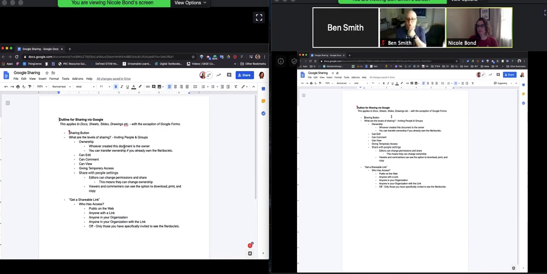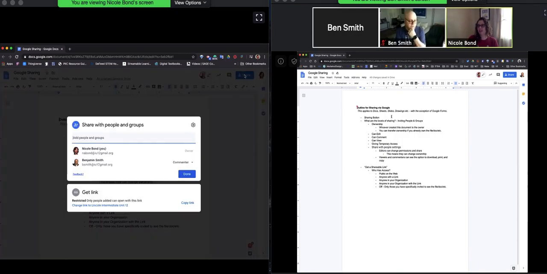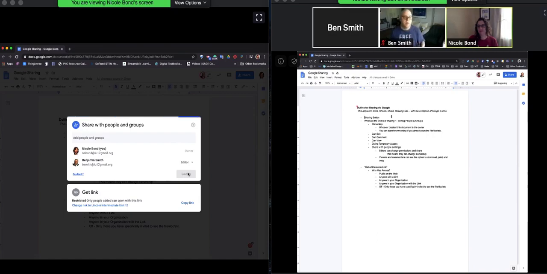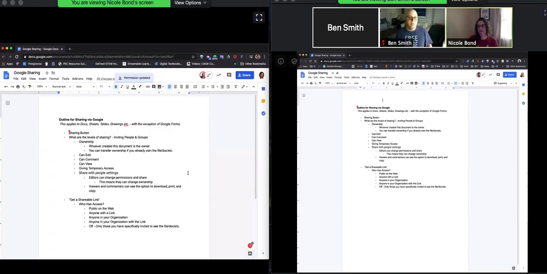Now, if Nicole wants me to actually be able to edit, just as she can change my permissions, again, I'm going to go up here to share. Then I come down here next to Ben. And I'm going to change him to editor. And as she makes that change, you can see automatically on my side, it now gives me the full edit rights here that I can use.